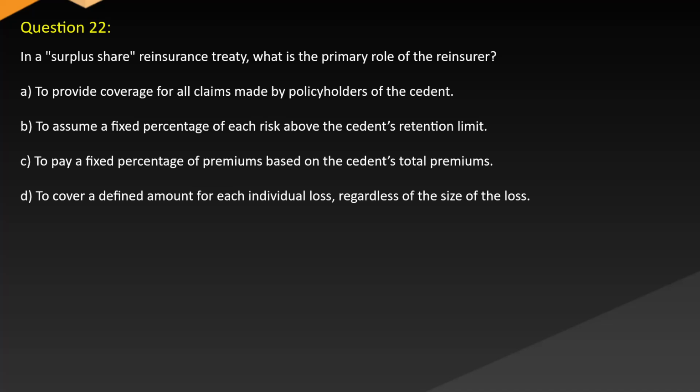Question 22. In a surplus share reinsurance treaty, what is the primary role of the reinsurer? A. To provide coverage for all claims made by policyholders of the cedent. B. To assume a fixed percentage of each risk above the cedent's retention limit. C. To pay a fixed percentage of premiums based on the cedent's total premiums. D. To cover a defined amount for each individual loss, regardless of the size of the loss.